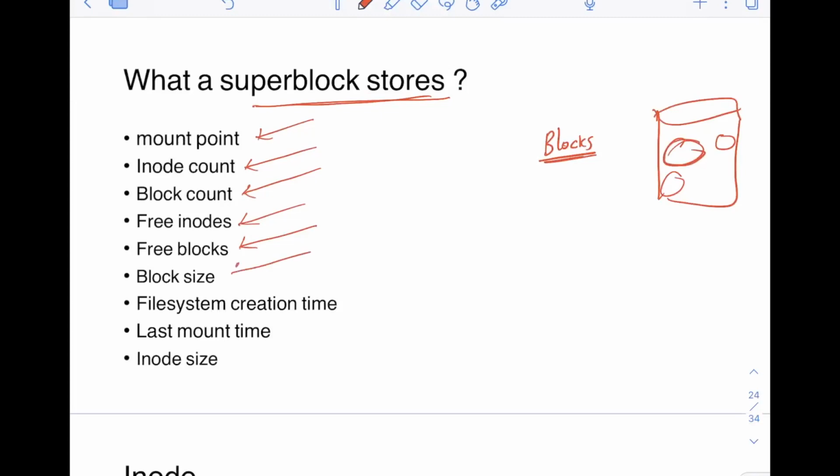Then what is the block size here? When was the file system actually created? What was the last mount time? I told you the mount points can keep on changing, so what was the last mount time? What is the size of the inode? Of course, I am telling a lot about inodes, but I will discuss inodes next, so you will understand what an inode is.